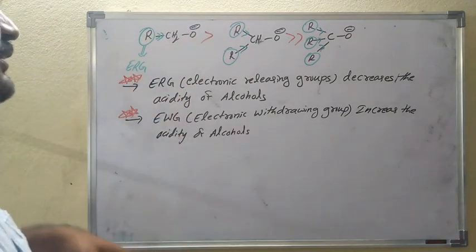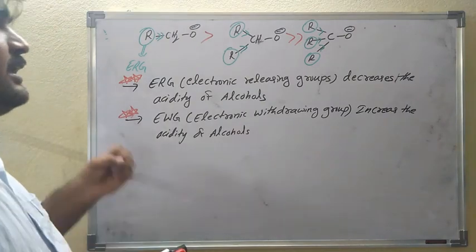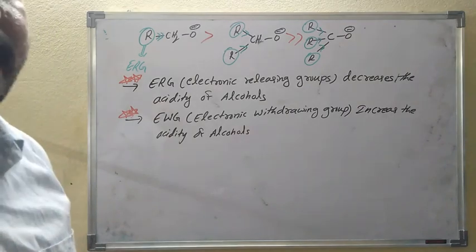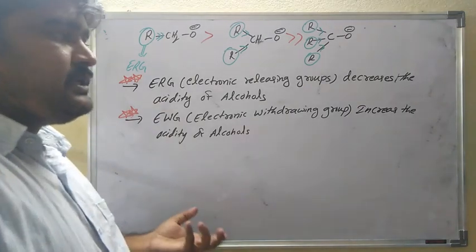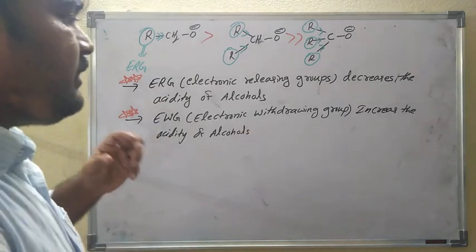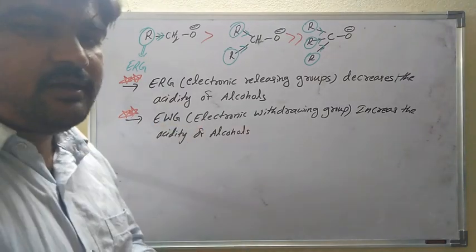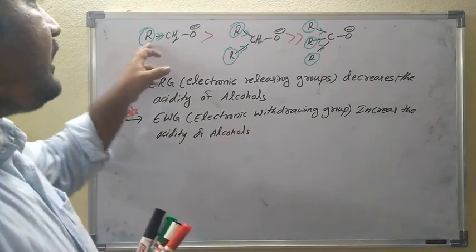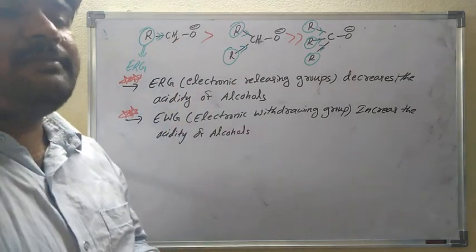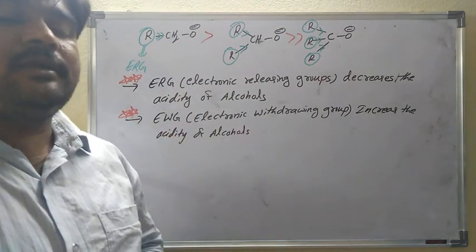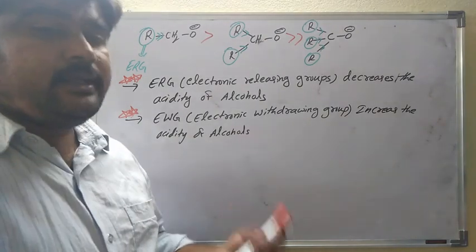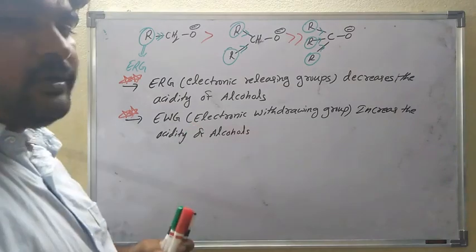Depending on the groups only, alkyl groups are electron releasing groups. That's why primary alcohol is more acidic than secondary alcohol, then tertiary. It is very, very important.